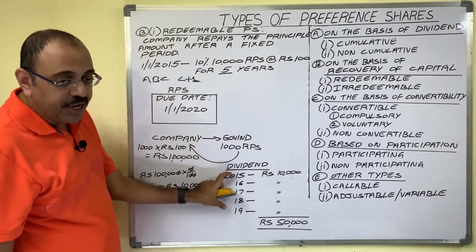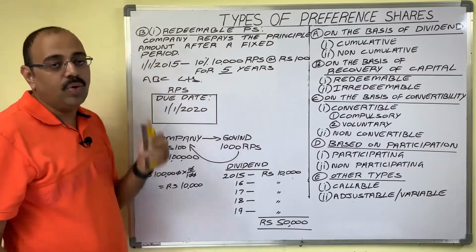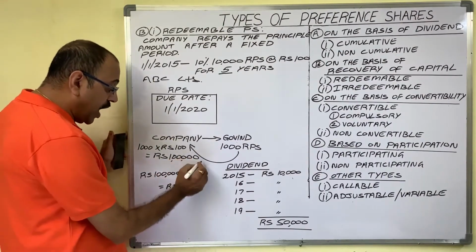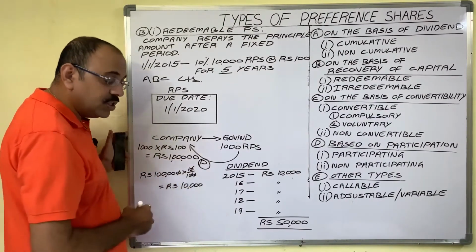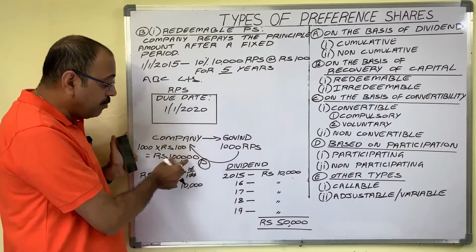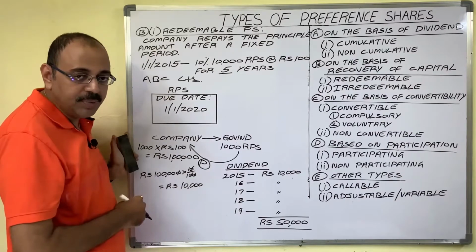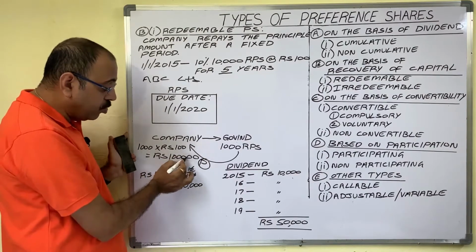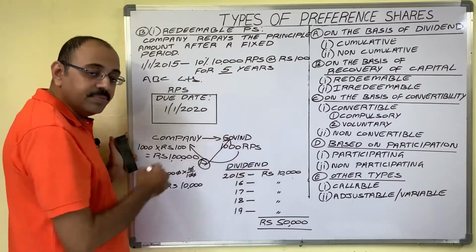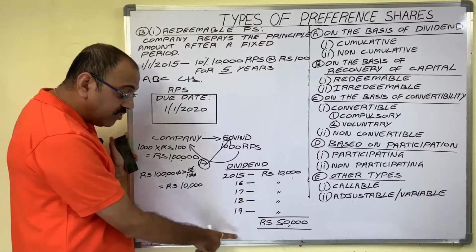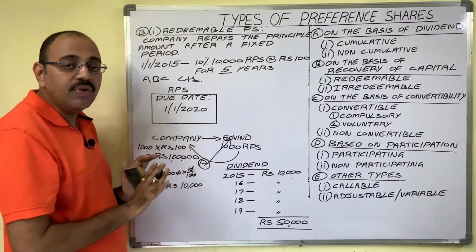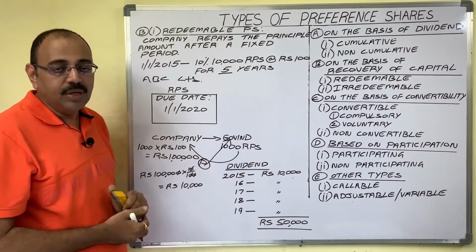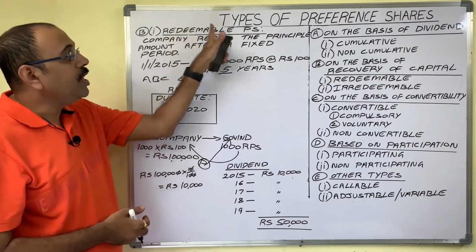During this period, Govind is the company's shareholder. Govind invested 1 lakh rupees in the company. This 1 lakh is known as the principal amount. For this 5 year period, the company utilizes this money for business purposes. When the maturity date comes, the company returns this 1 lakh rupees principal amount to Govind. Now from 2020 onwards, Govind is not our shareholder. There is no relationship between Govind and the company. So this type of share is called a redeemable preference share.